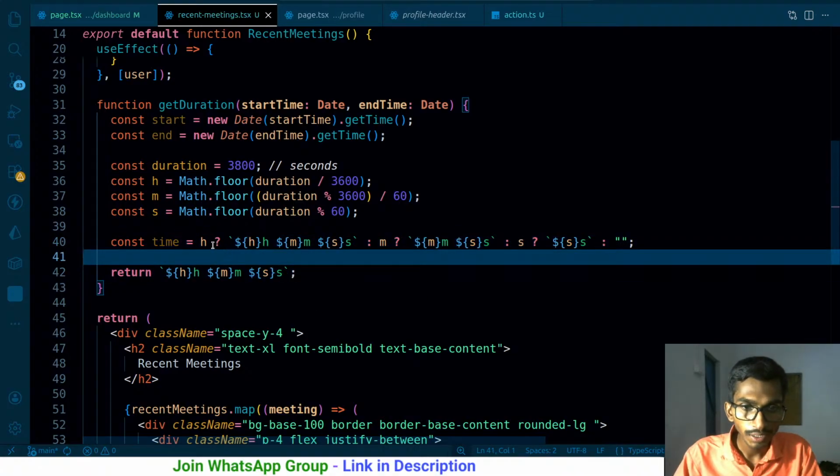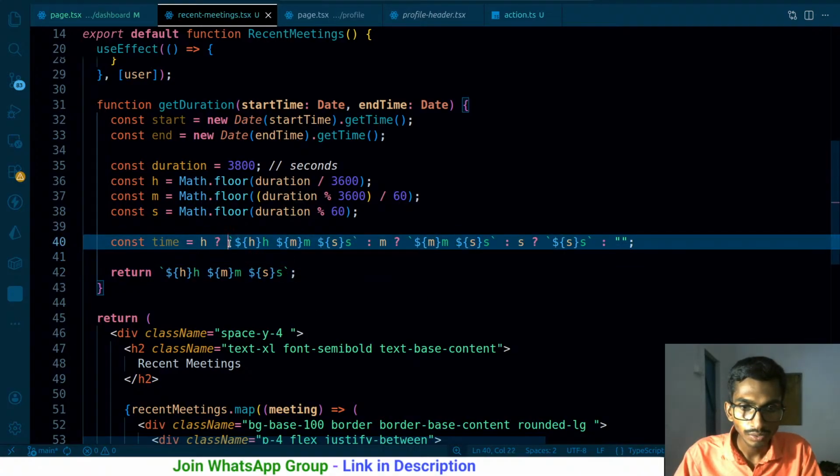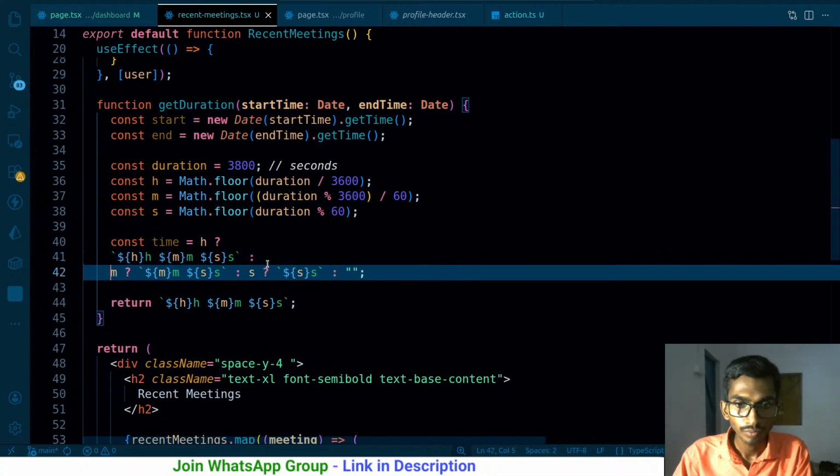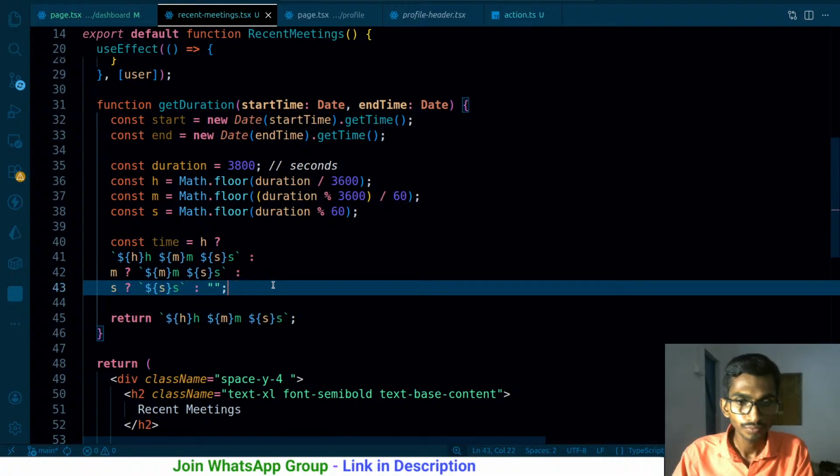Let me format it a little better so that it's easier to understand. So this, and this, somewhat like this.